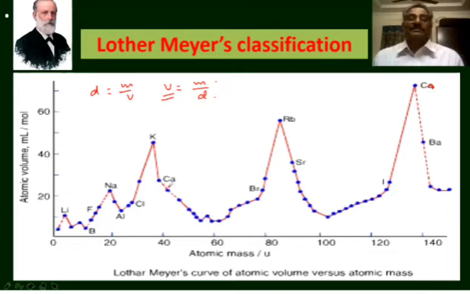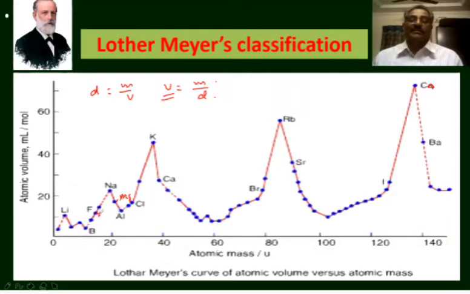The less electropositive alkaline earth metals like magnesium will be here, calcium, strontium, barium occupied the descending portions of the curve. They occupied the descending portions of the curve like this. The halogens occupied the ascending positions.